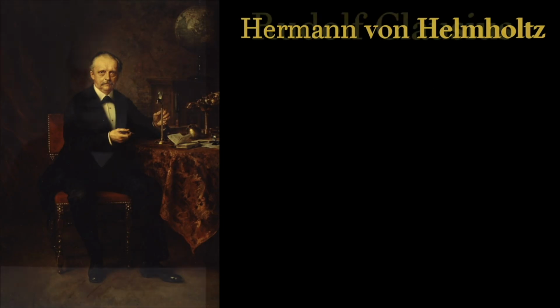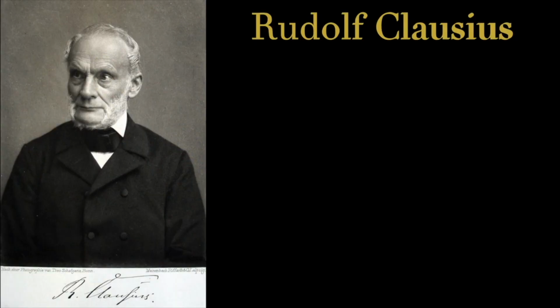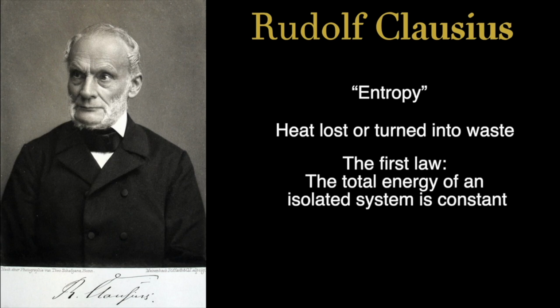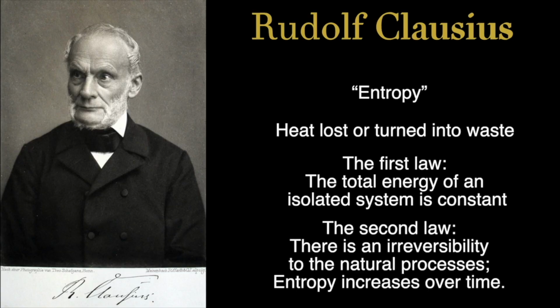In 1850, Rudolf Clausius put together the works of the others in a more concise and sounder form, and thus gave us the concept of entropy, which he denotes as heat lost or turned into waste. And he provides the first and second laws of thermodynamics. The first law stated that the total energy of an isolated system is constant, and the second stated that there is an irreversibility to the natural processes, that entropy increases over time.